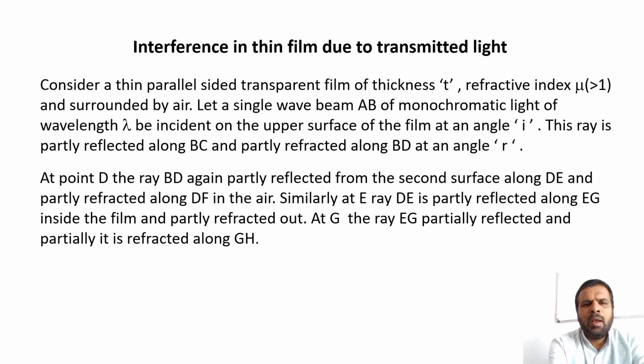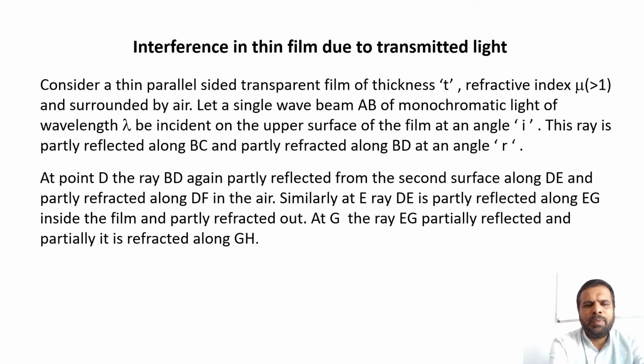Consider a thin parallel-sided transparent film of thickness T, refractive index mu, which is greater than 1, and surrounded by air. Let a single wave beam AB of monochromatic light of wavelength lambda be incident on the upper surface of the film at an angle I. This ray is partially reflected along BC and partly refracted along BD at an angle R.